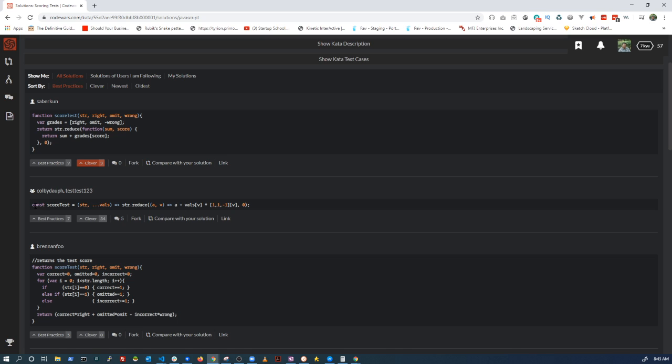And so what you're doing here, they're actually using a constant score test. So instead of doing the normal function score test in the inputs, they're doing string, and then they're using a spread for ...vals, and they're basically making those values into an array. And then they're doing the string.reduce, and then you've got the same thing going on here. So A instead of sum, and V instead of score. And they're doing A plus the vowels of V, so they're basically doing this here, but they're using letters, as short as possible they could. And then times, and then here they have the 1, 1, minus 1 of the V.